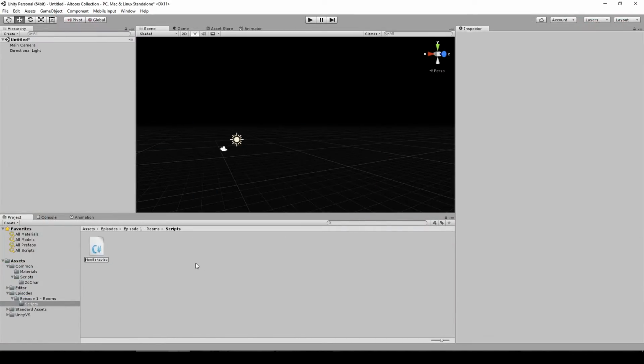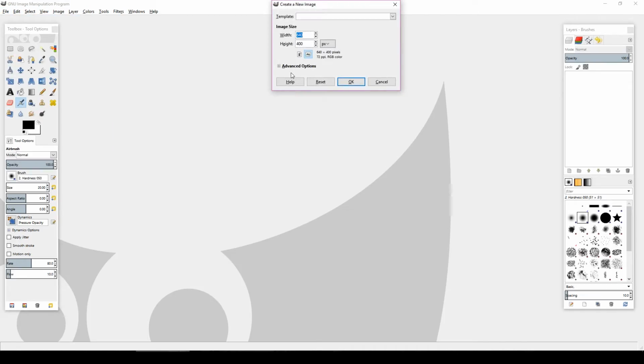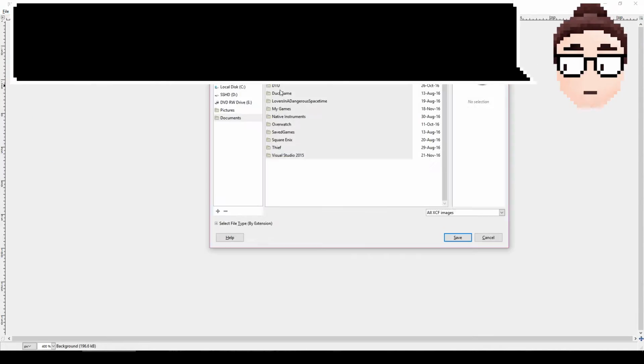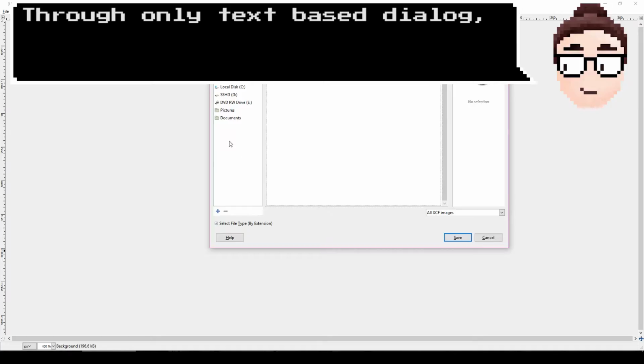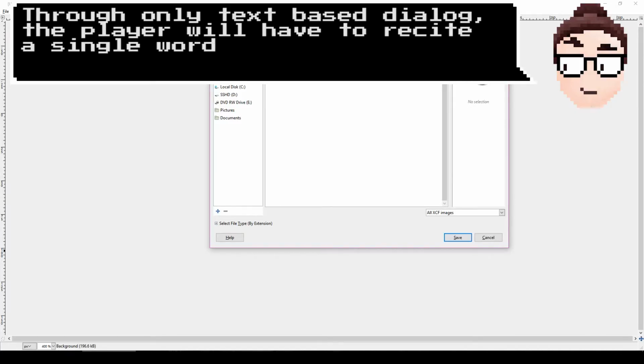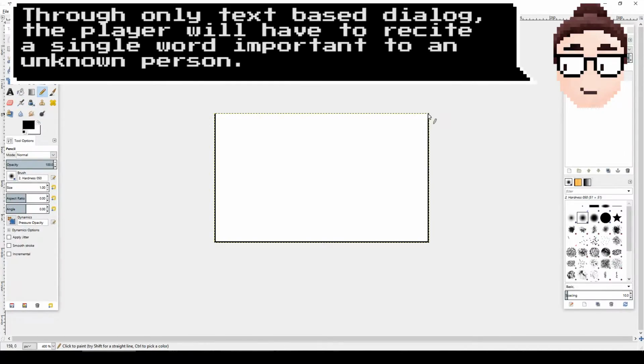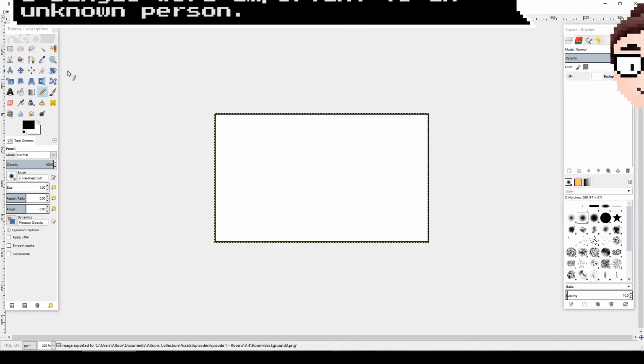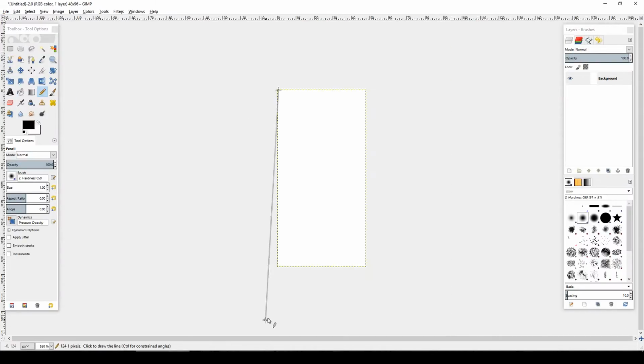Now, the first game we're going to look at is a set called The White Room. The basic theme I'm tackling is preconceptions, and the premise is this. Through only text-based dialogue, the player will have to recite a single word important to an unknown person. Now, how do we do this? Let's start with the setting.